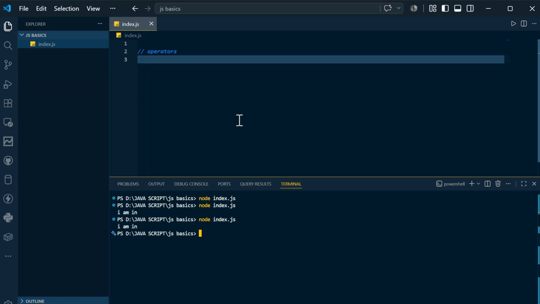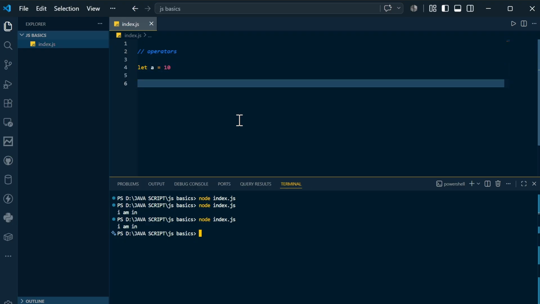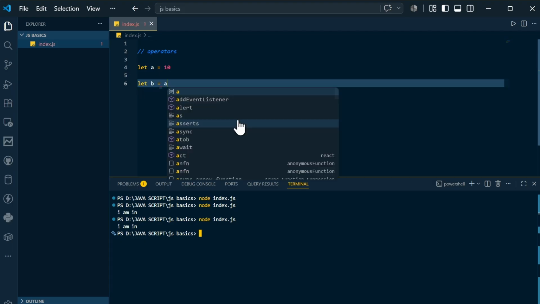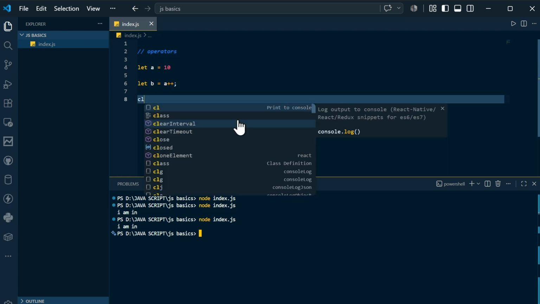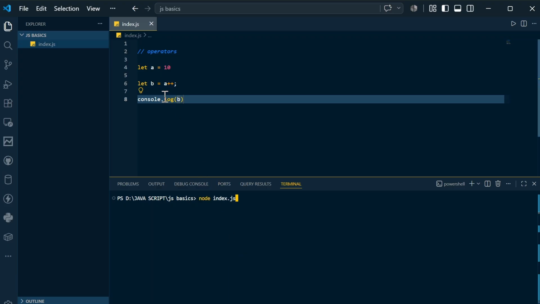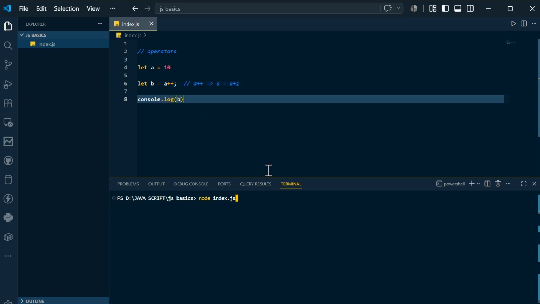Now we are going to see some additional stuff. Let's say let A is equal to 10. If you want to increase automatically, you can say A plus plus. Or let B is equal to A plus plus. If I do console.log and print B, comment down what would be the answer. A plus plus is equal to A is equal to A plus 1. So this is the meaning. Here A plus plus means A is equal to A plus 1, which is nothing but 11 will be stored in B, and 11 will be printed here.